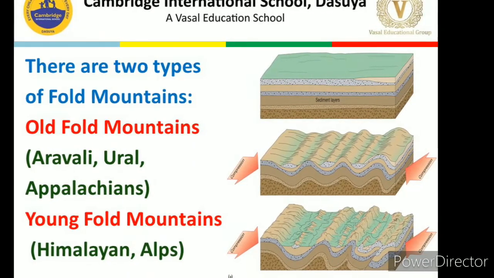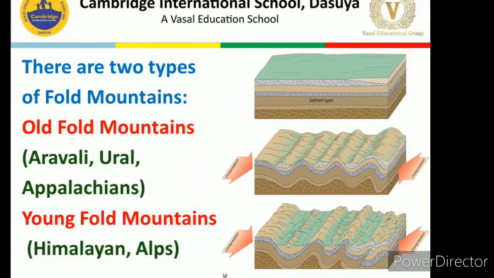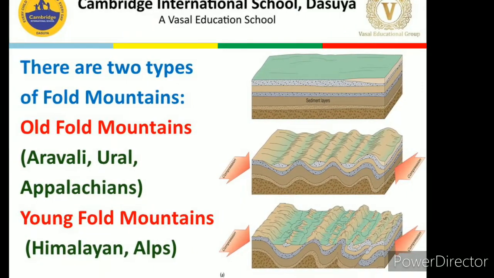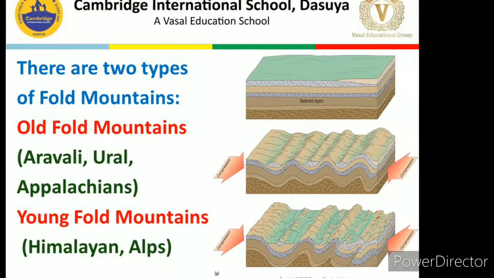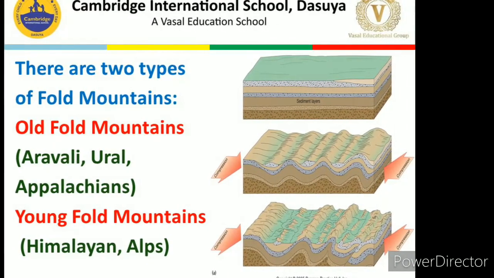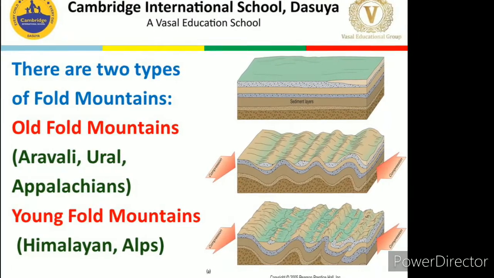Ural as well as Appalachians, these are the old fold mountains. Next one is young fold mountains. Young fold mountains are the Himalayan mountains as well as the Alps mountains.